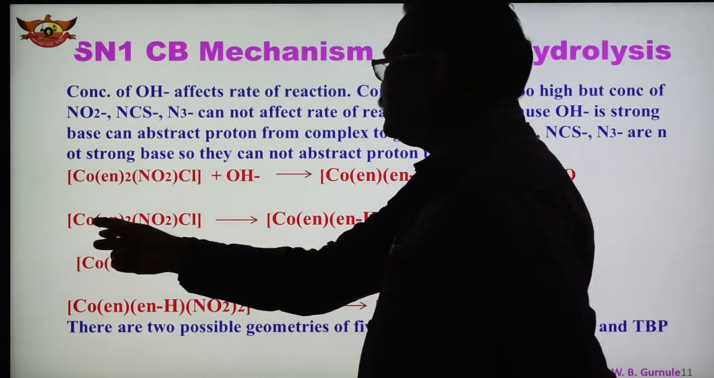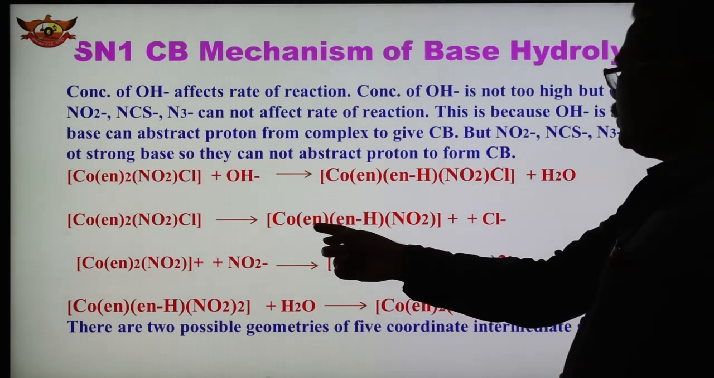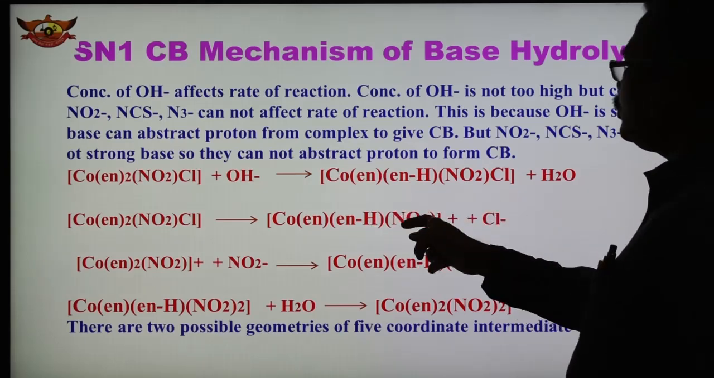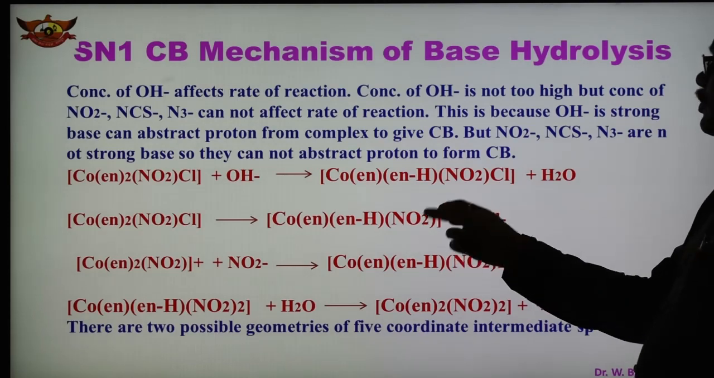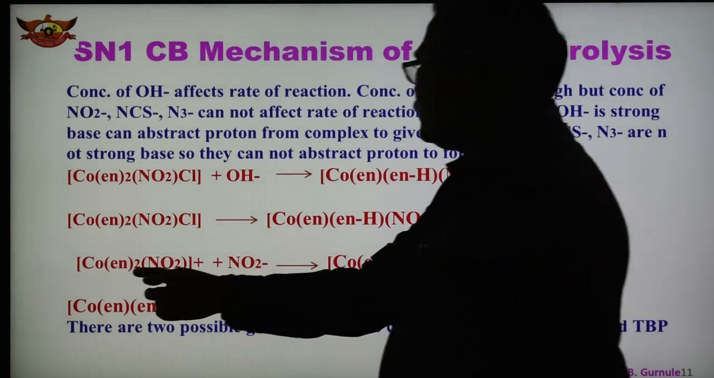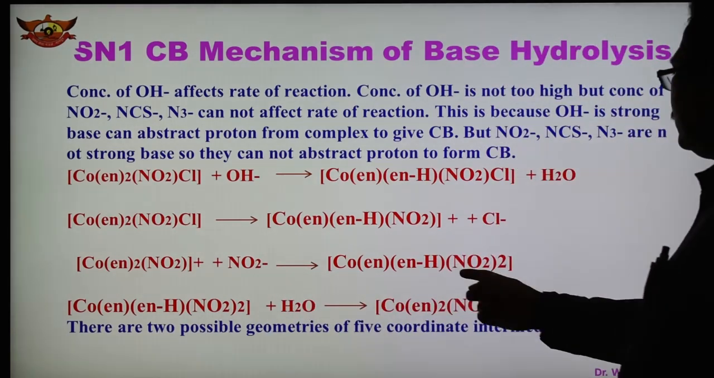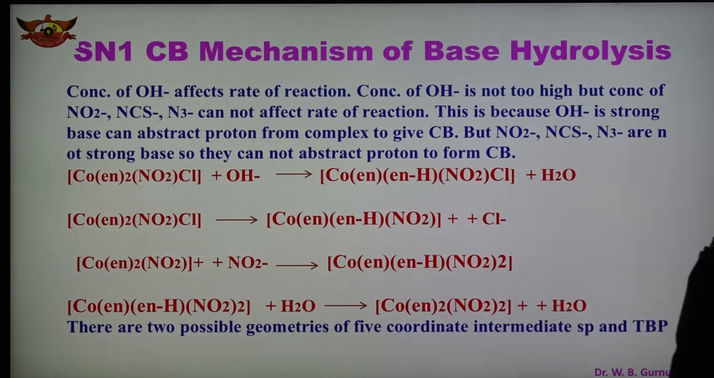Another example, Co(en)2(NO2)Cl. In this case it is shown Co, en, and NO2. So Cl is replaced and NO2 is entered. Another here, Co(en)2(NO2)+ with NO2 minus. So another NO2 comes here, forming this type of complex with two molecules of NO2.